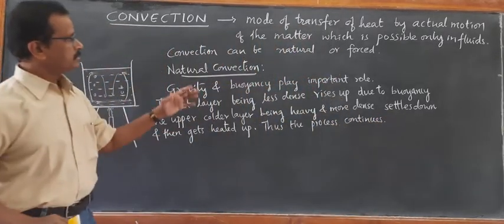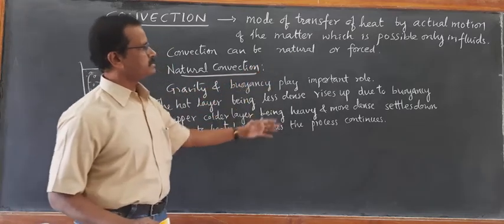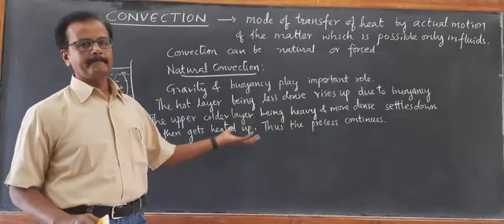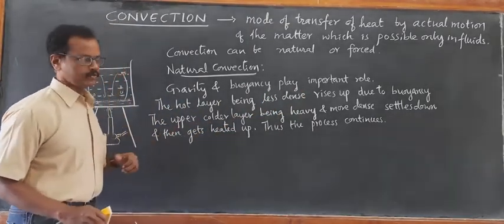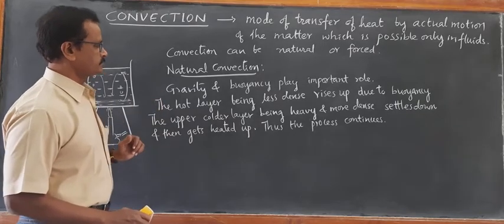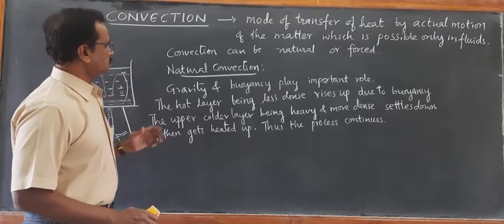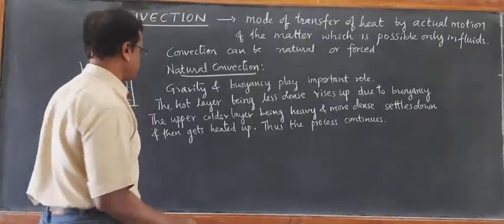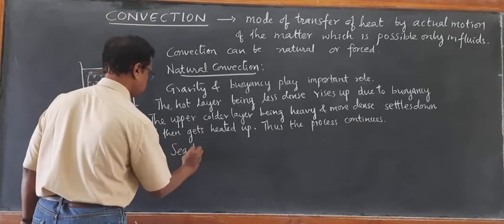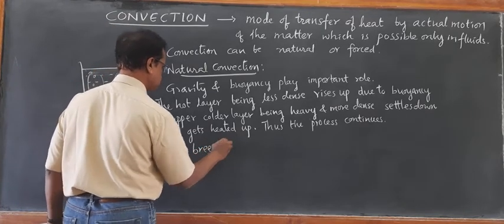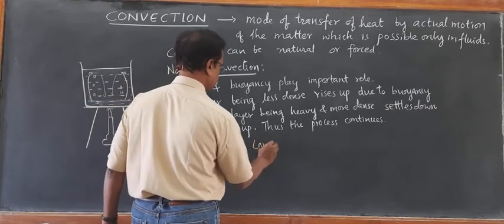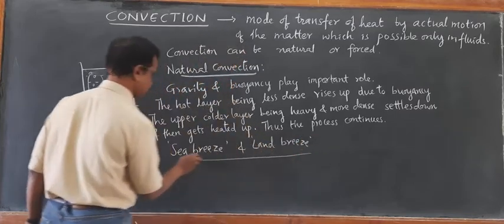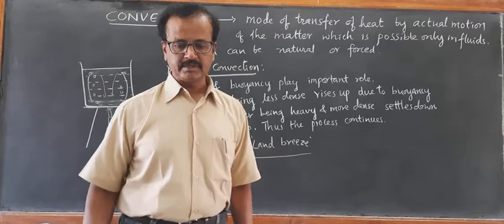So, in this way, the transfer of heat takes place by actual motion of the matter, by actual bulk transfer of the entire matter; convection takes place. So, this is natural convection. Then one can explain sea breeze and land breeze by natural convection. Sea breeze and land breeze can be explained based on natural convection.